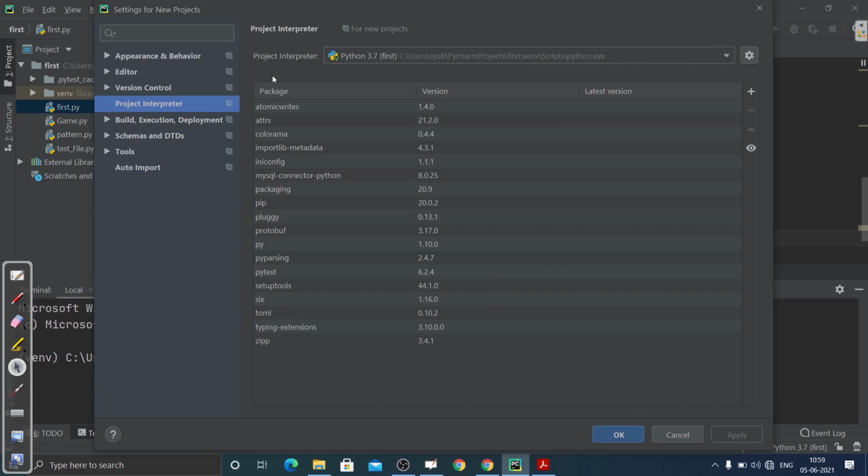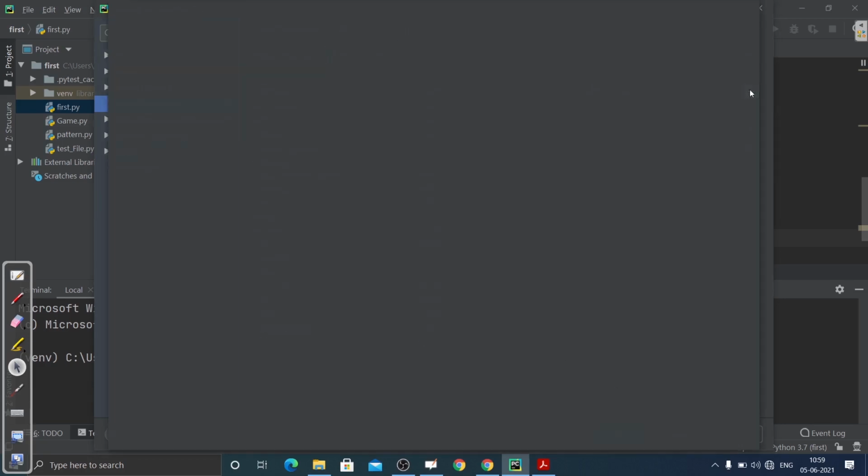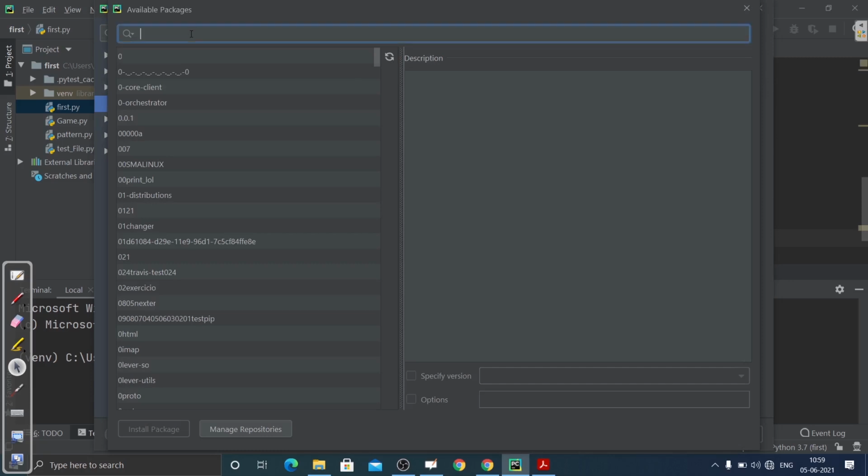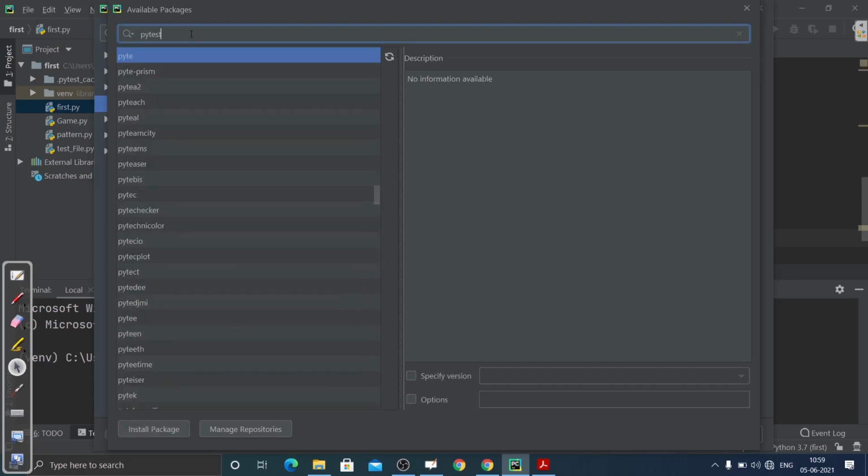If it is not installed, you can go to the plus icon and write pytest. After clicking this it will be installed.